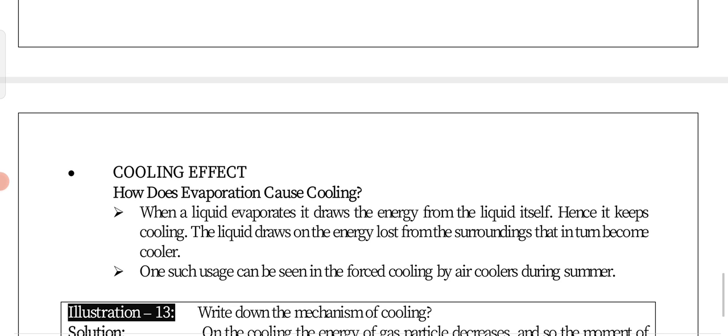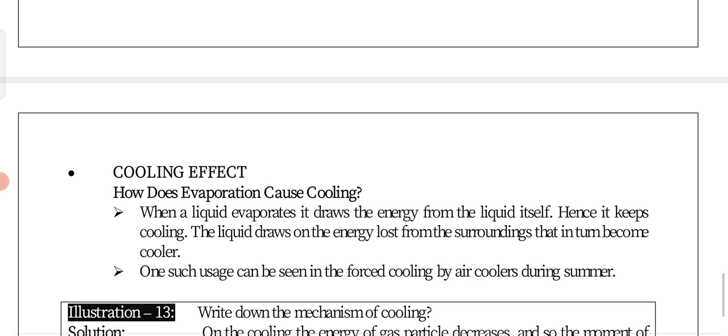Cooling effect. How does evaporation cause a cooling effect? When a liquid evaporates, it draws the energy from the liquid itself. Hence, it produces a cooling effect. Because the liquid draws the energy from the surroundings, they in turn become cooler. Such usage can be seen in forced cooling by air coolers during summer.